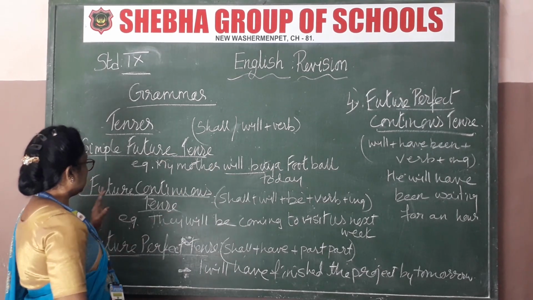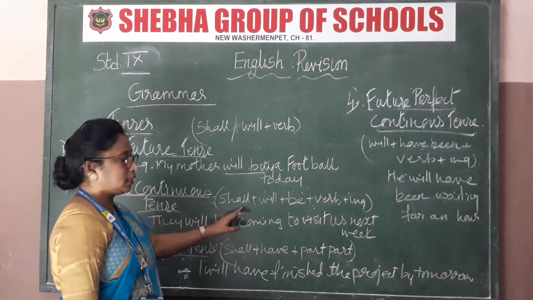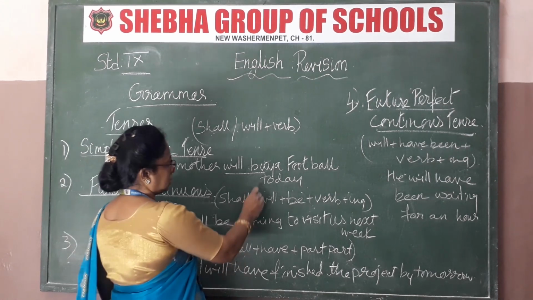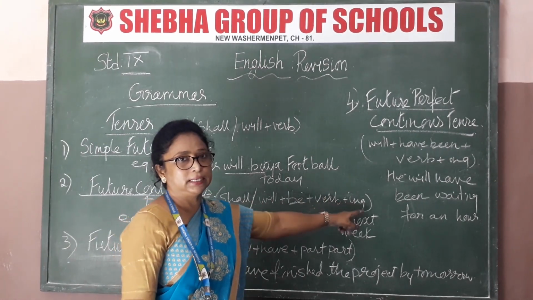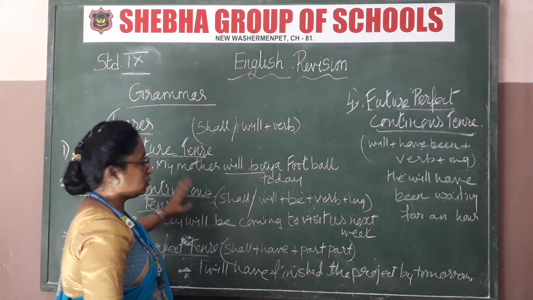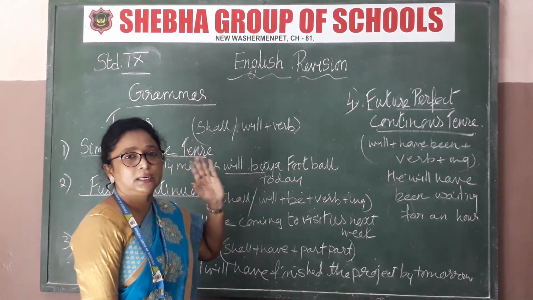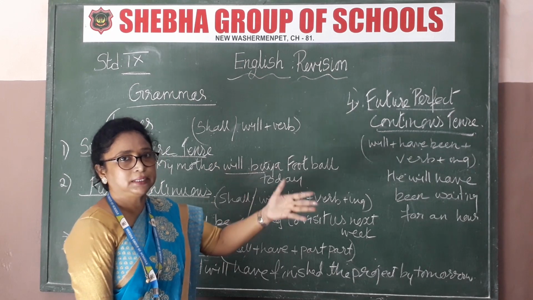Now next is future continuous tense. What will be there? Will or shall plus be plus verb, and that verb will have ing. As I told you for continuous tense, the verb will have ing, that is verb plus ing, right?